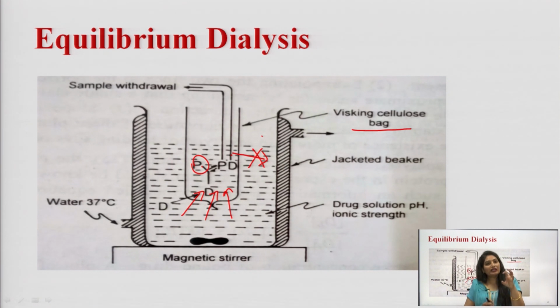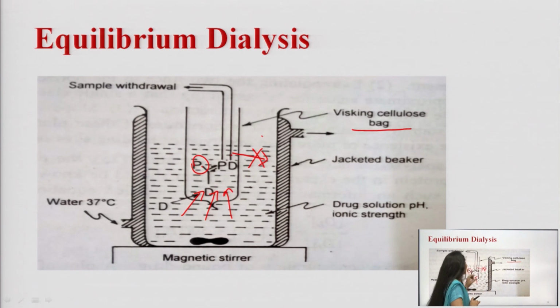Albumin is a protein that cannot pass through the semi-permeable membrane, so it cannot go outside the bag. The drug will continuously permeate into the bag and bind to the protein molecule, resulting in the formation of the protein drug complex.